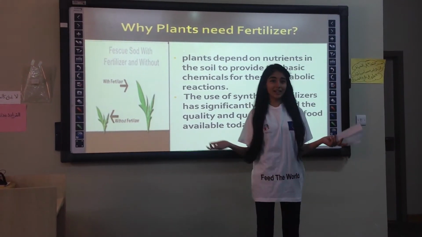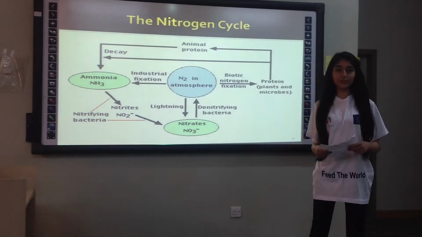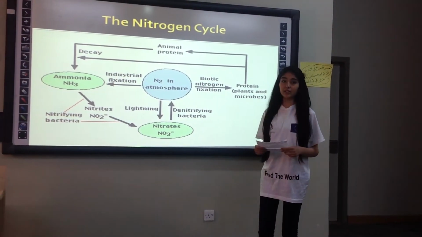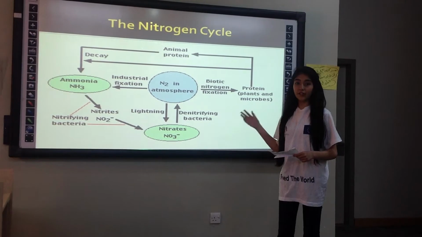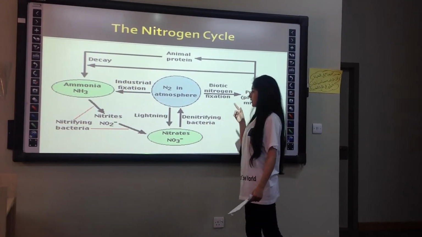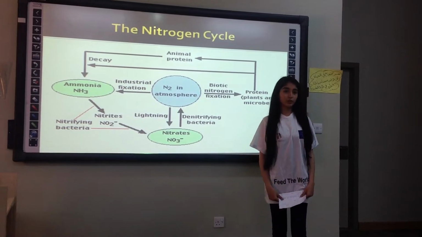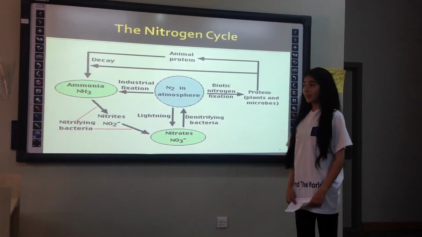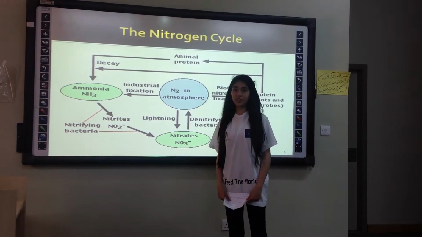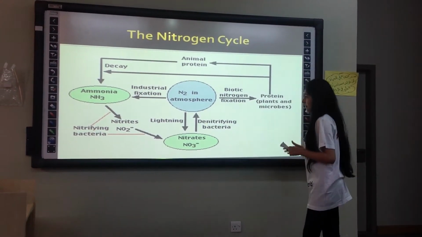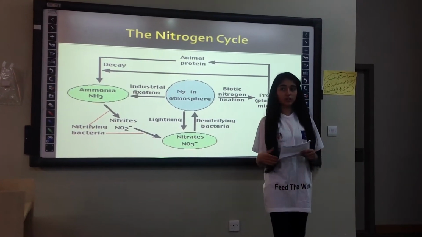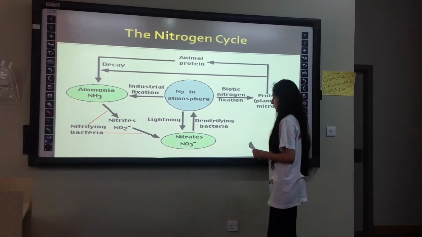We know that nitrogen gas exists in the atmosphere at 87%. Nitrogen fixation in the soil is done by many methods. Firstly, the lightning. The lightning activates the reaction between nitrogen and oxygen to form nitrogen oxides. These dissolve in rain, forming nitrates, NO3-. Secondly, in the industrial fixation, nitrogen reacts with hydrogen to form ammonia, NH3.